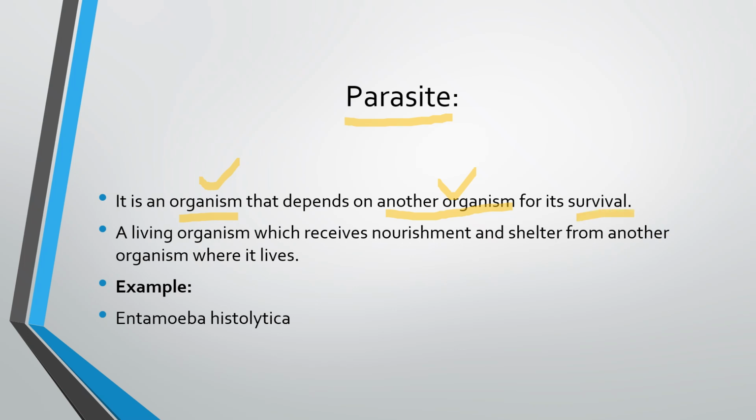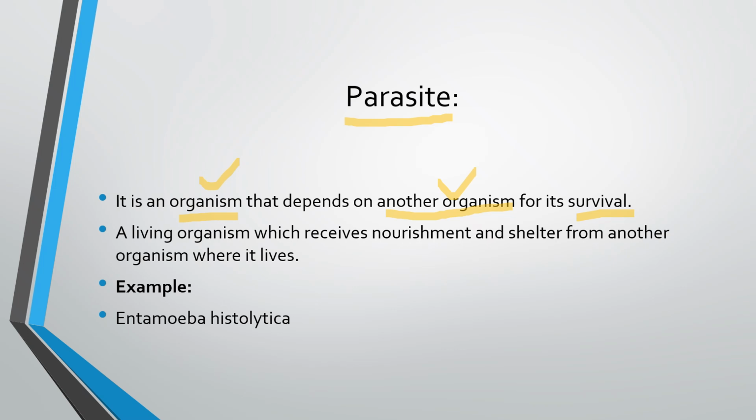So what is the reason for its dependence? It's survival. There's another definition: a living organism which receives nourishment and shelter from another organism where it lives. For example, we have Entamoeba histolytica. So, Entamoeba histolytica is an example of a parasite.